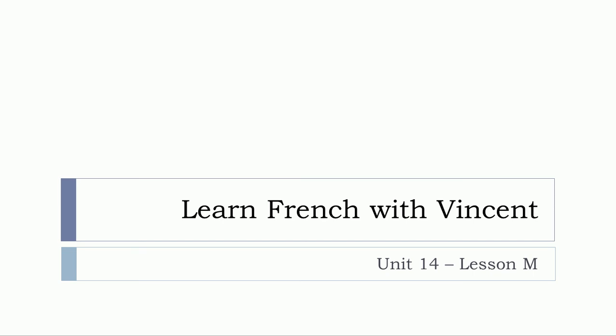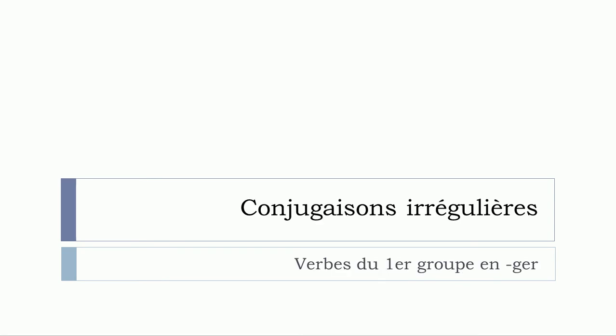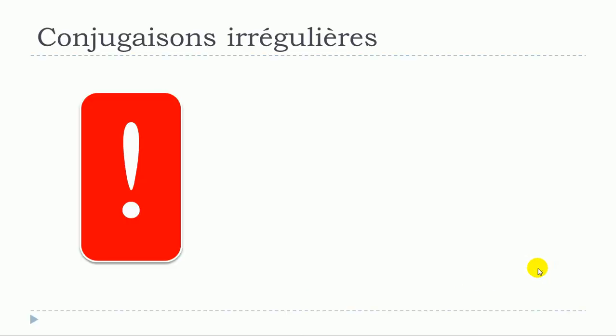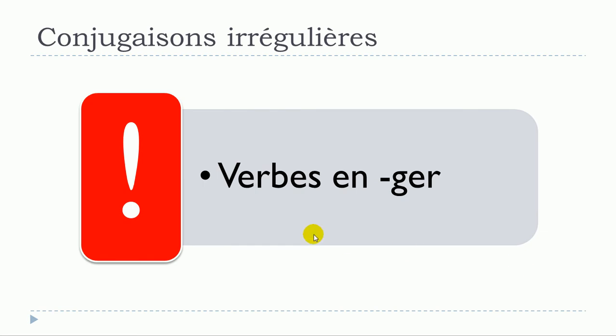This is Unité 14, Leçon M, and in this lesson we'll continue the series that we just started in the previous video concerning les conjugaisons irrégulières, and we're talking about the verbs from the first group ending with GER, okay? Because if you remember carefully, when I introduced the first group, it was a long time ago, I know, I said that actually the first group of verbs are regular verbs, and that's true.